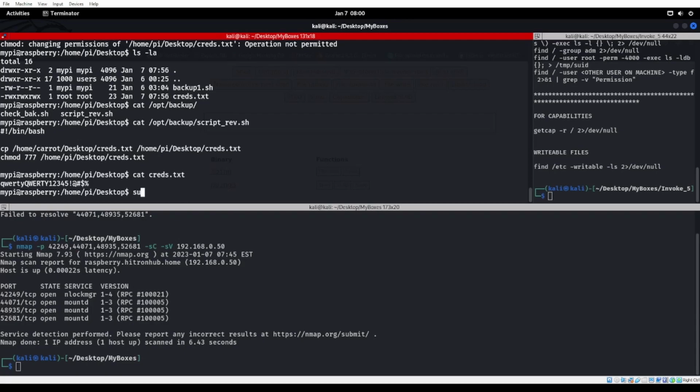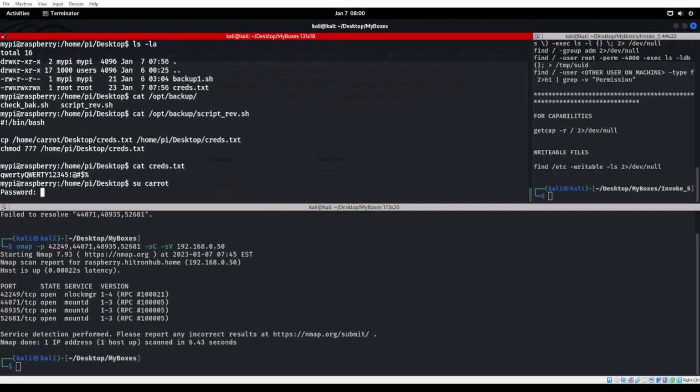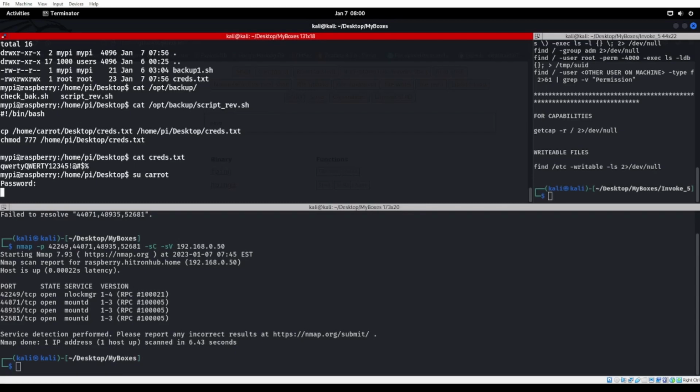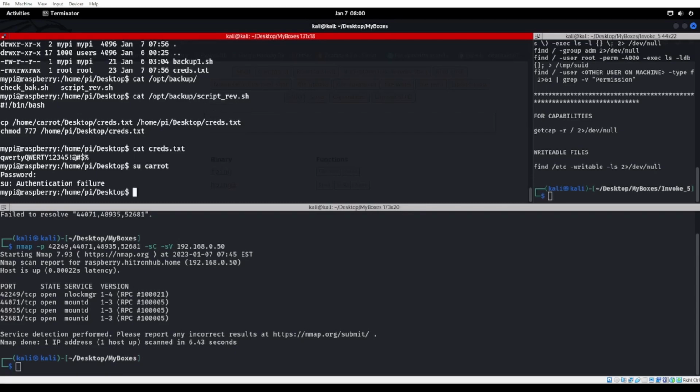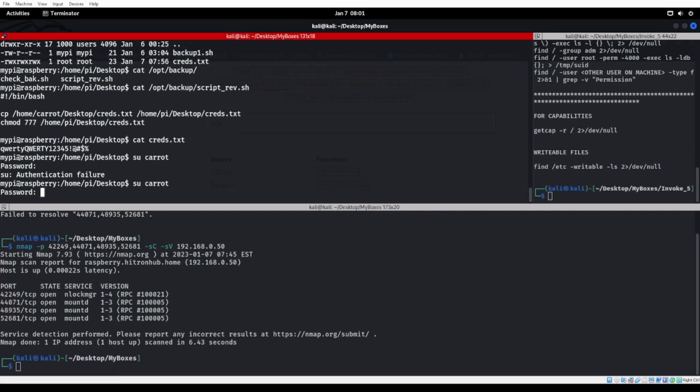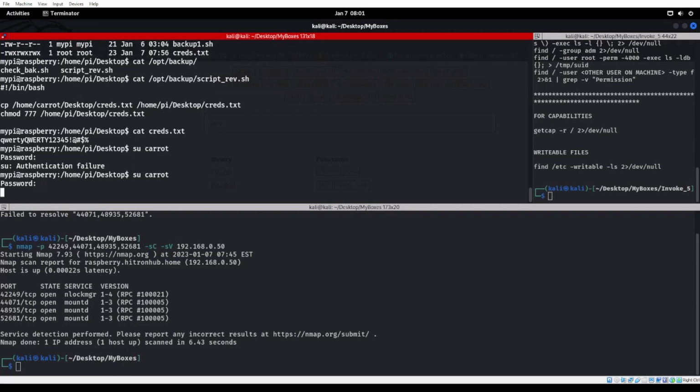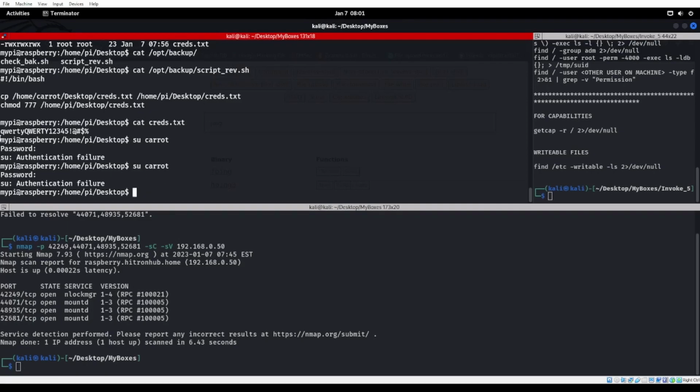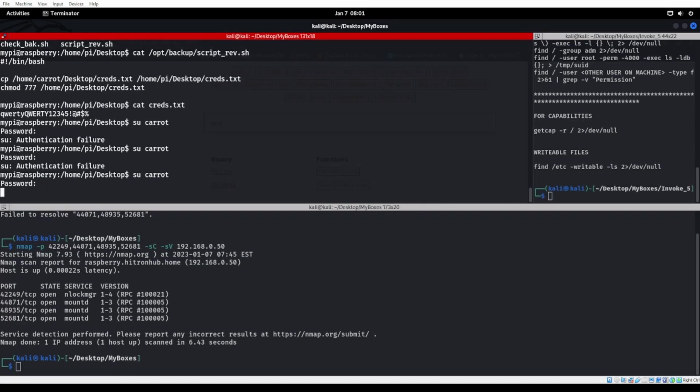So if I do su into carrot with that password. Oh my god, did I never actually change it? Let me see something real quick. See, this is why I'm testing it. Okay, that's really weird. There we go. Okay, I probably just didn't Control-Shift-V correctly. We're now carrot. All right, cool.